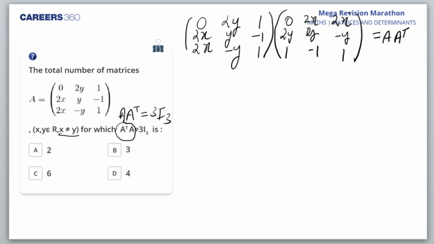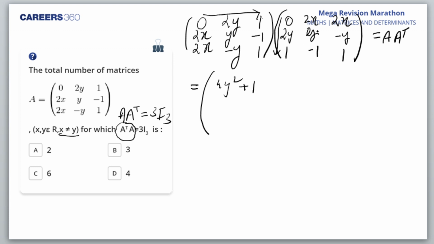Okay, Ayush, D you are getting. Let's see. When I multiply here row wise, here column wise I should take, है ना? So what matrix I'll get? 0 into 0 I'll get 0. 2y into 2y I'll get 4y square. And then 1 into 1 I'll get 1. That would be the first element. Let me also get an equation. Basava Raja, you are getting D as your answer.